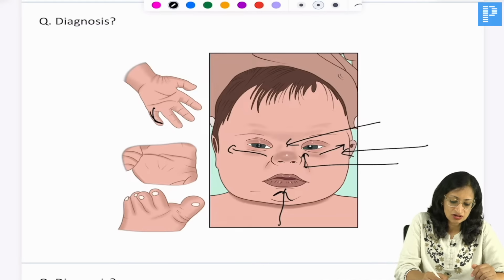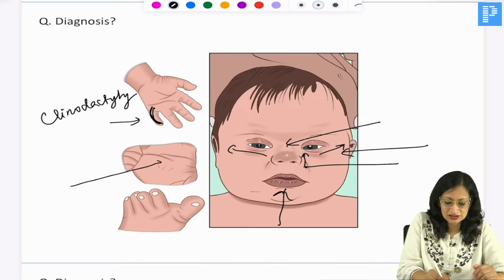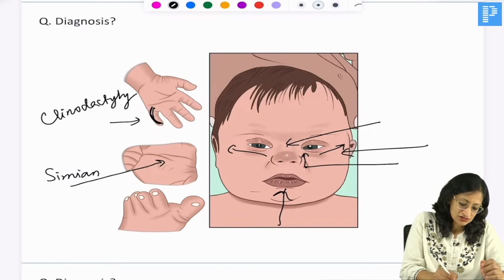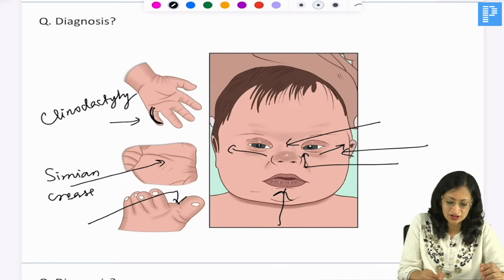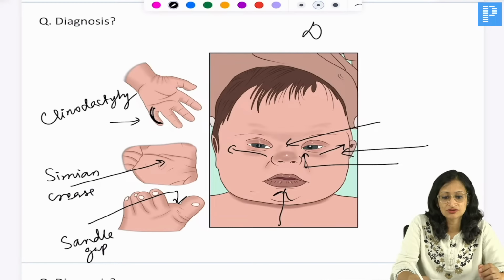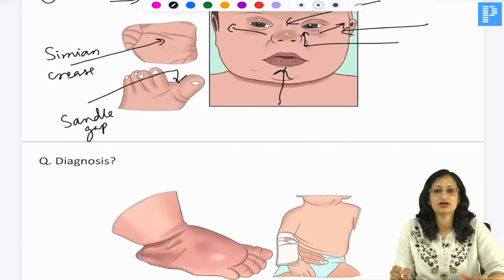You can see the curved little finger or clinodactyly, and they can have the simian crease, a single transverse palmar crease. There can be a sandal gap, increased gap between the great toe and rest of the toes. All these are clinical features compatible with a diagnosis of Down syndrome or trisomy 21.